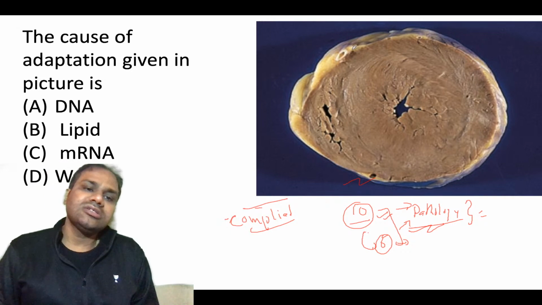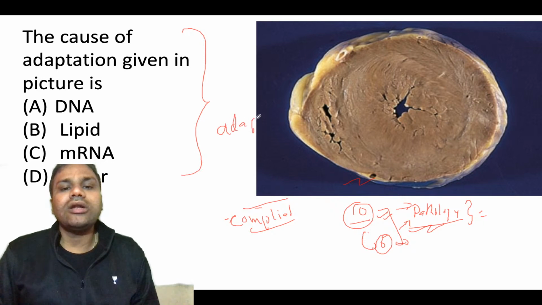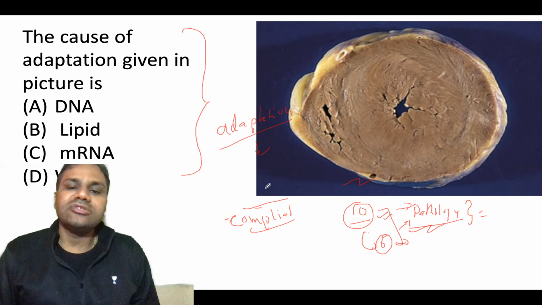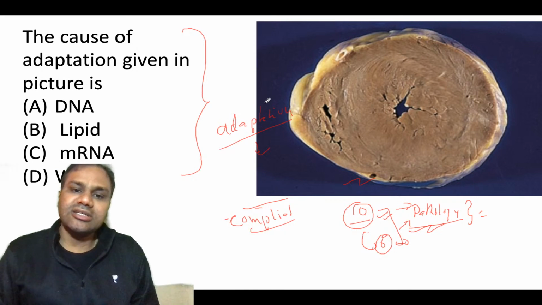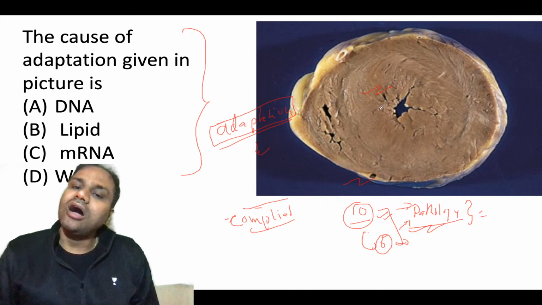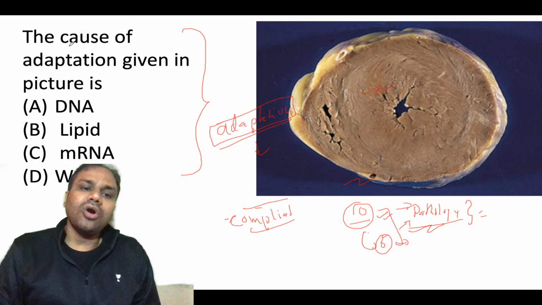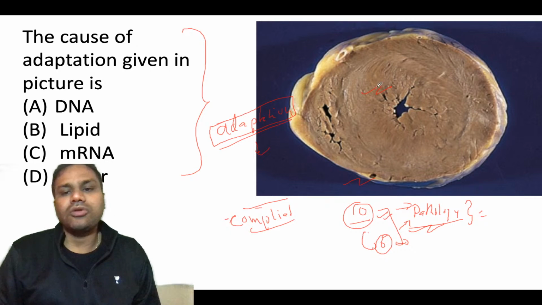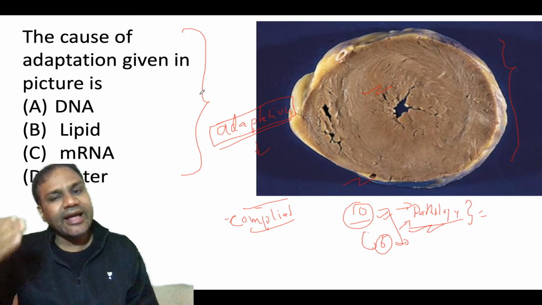So this question is related to adaptation, chapter 1. Basically now we can say chapter 2, because the new book has cell as a basic unit in chapter 1. So this is regarding adaptation, and this is a type of adaptation in heart muscle. Today the first system I will be covering is the heart. I have taken some questions from the heart. The question asks: what is the cause of adaptation given in the picture? So this is basically asking you the mechanism of adaptation.